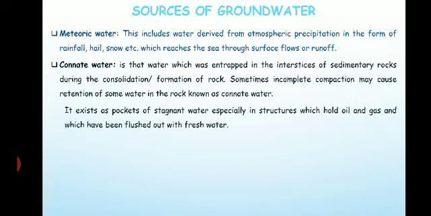It exists as pockets or segments of stagnant water, especially in the structures which hold oil and gas deposits and which have been flushed out with fresh water. This type of water we often get when we extract the natural deposits of oil and gas. So the water which is entrapped in the interstices of the sediments is called the connate water.